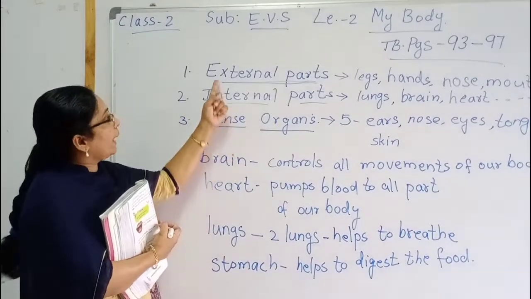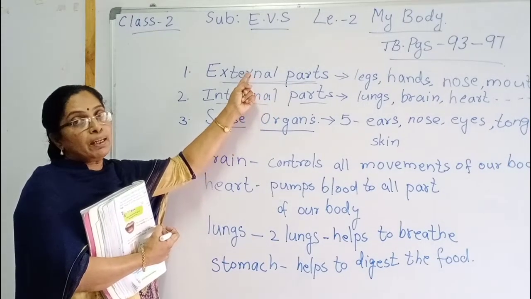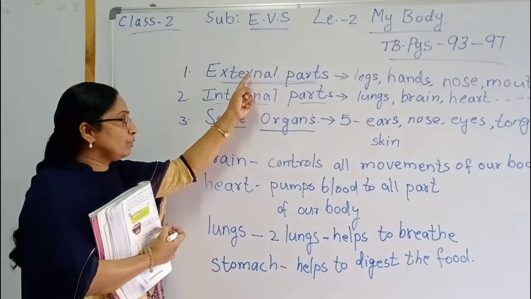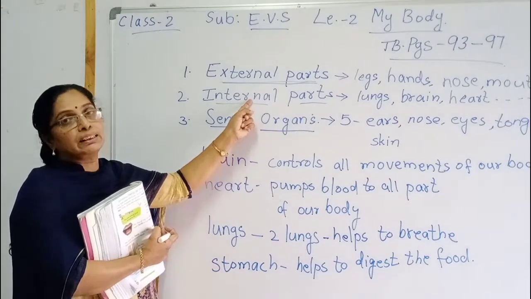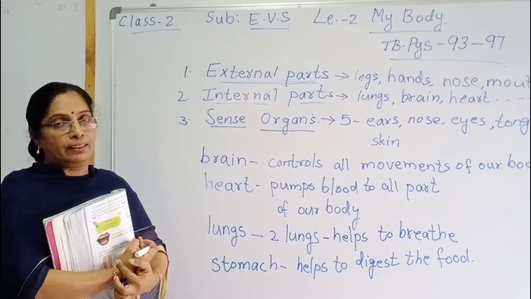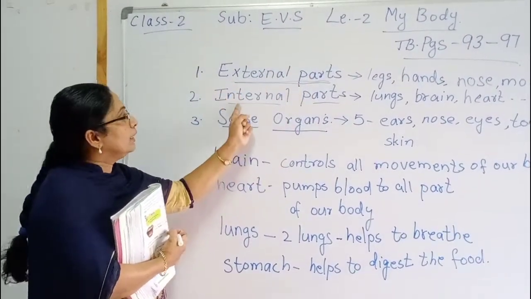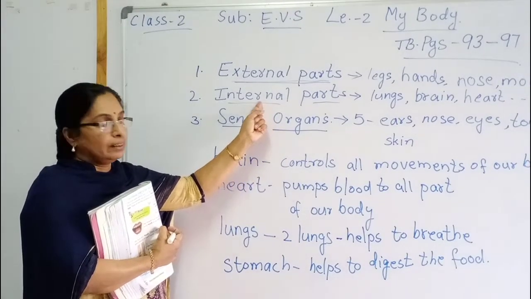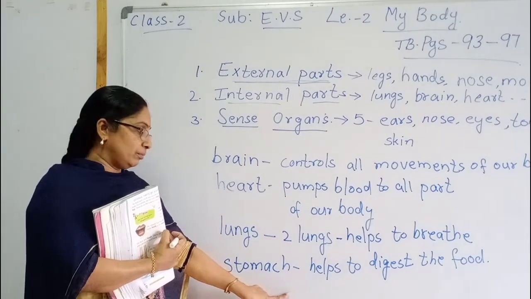But what about the external parts? We already discussed those. The external parts are which we can see. Internal is which we cannot see. You see the differentiation, children? You understand clearly that. External means we can see. Internal means we cannot see. Isn't it, children? Yeah.